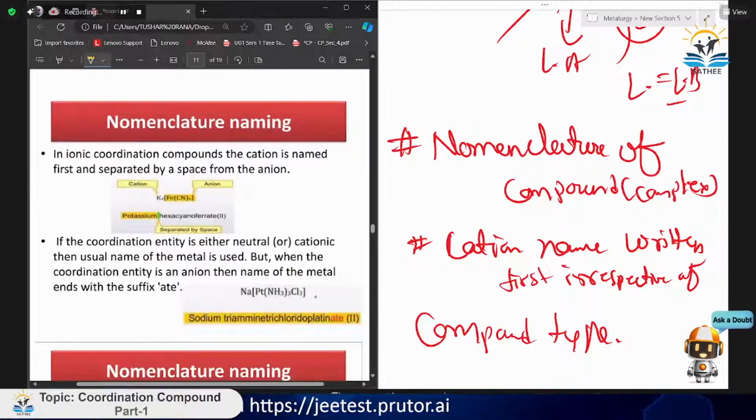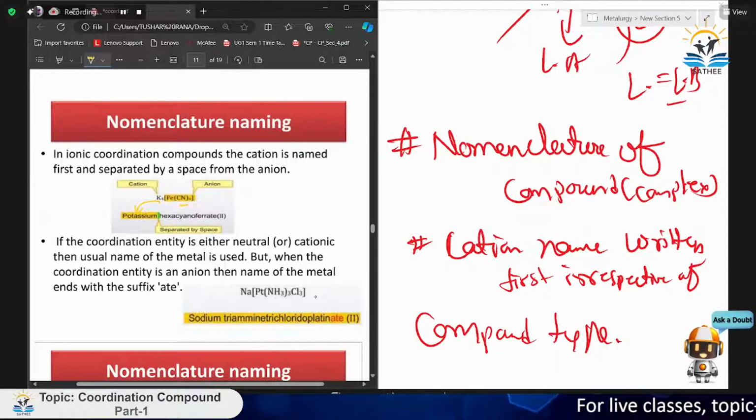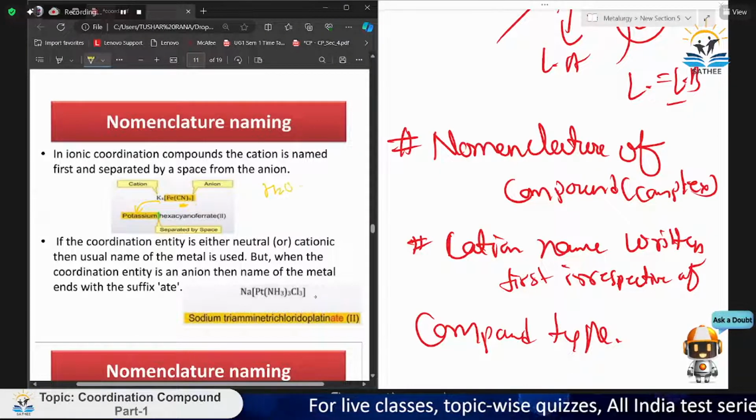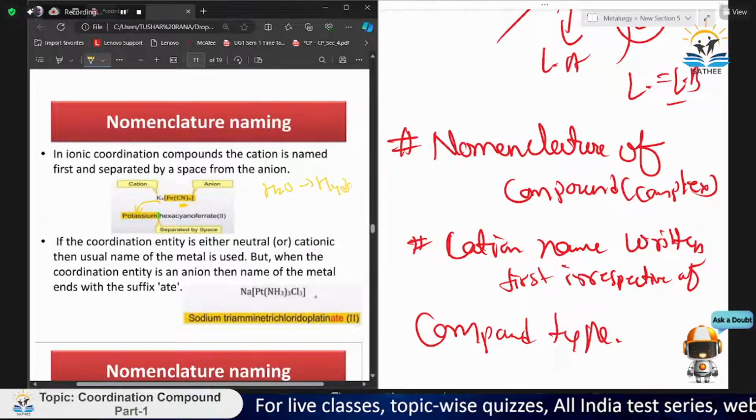Now, in an ionic coordination compound, the cation is named first and separated by a space from the anion. Now what we will write, like this: the cation is potassium, and CN comes 6 times, so hexa. And for different ligands, we have different names. Like for H2O we have aqua.